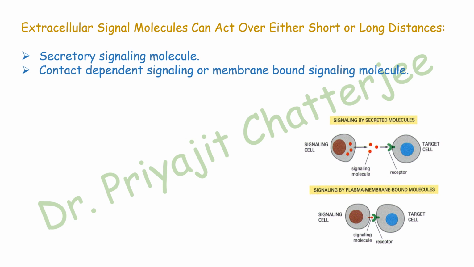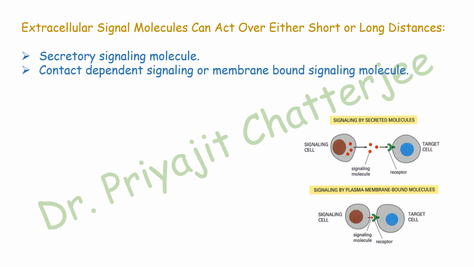Extracellular signaling molecules can act over either short or long distances. Secretory signaling molecules, first one: the signaling cell releases some signaling molecules or ligands. It will bind with the receptor on the target cell.